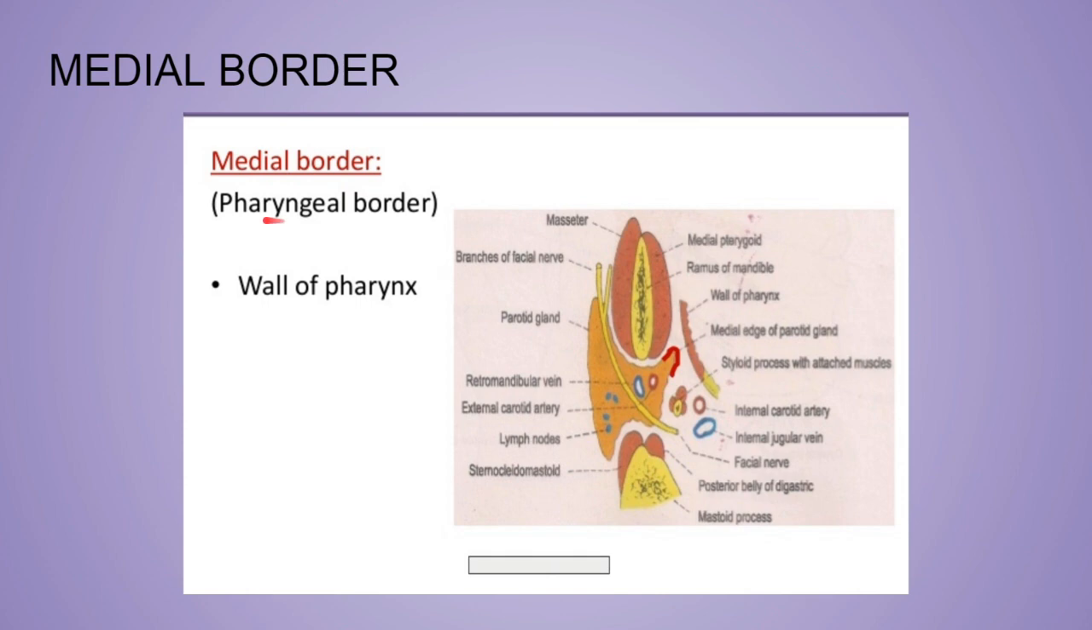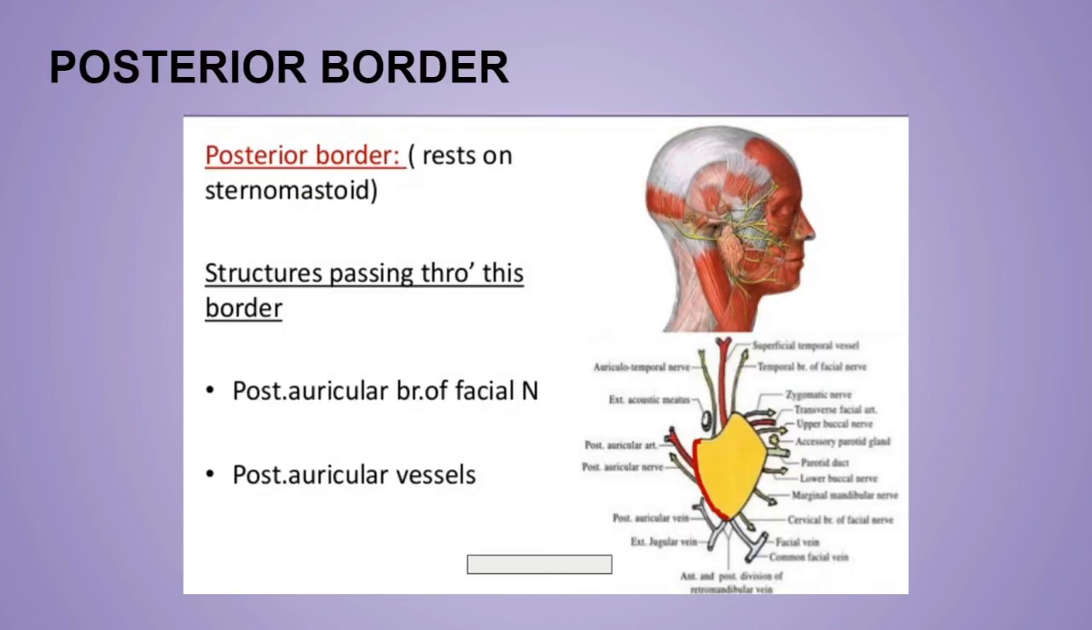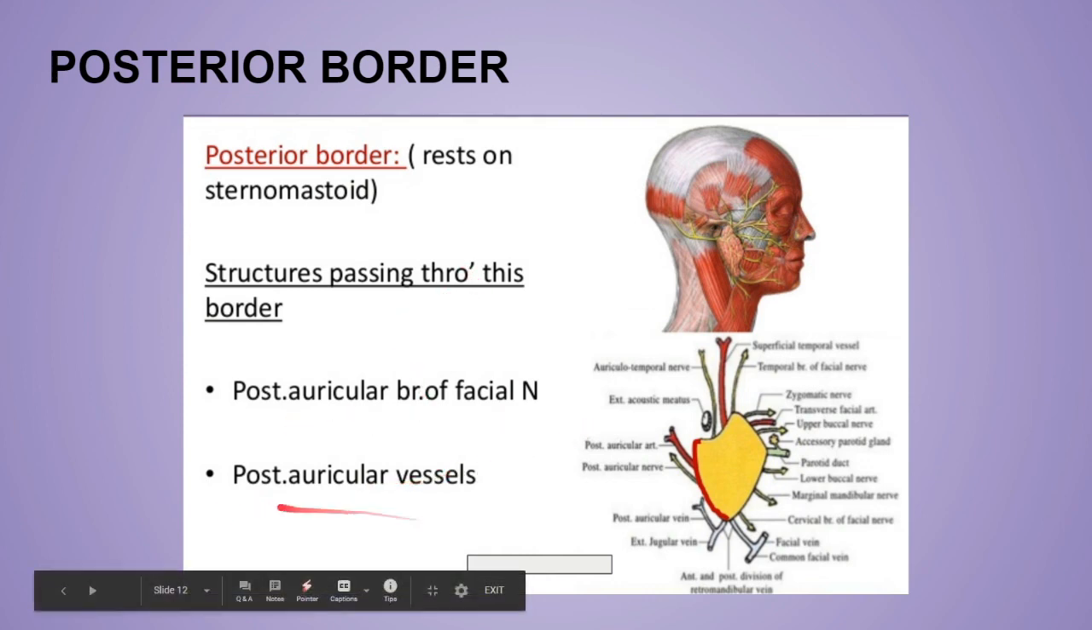Now the medial border, or we can say the pharyngeal border. Why is it known as the pharyngeal border? Because it has only one relation, that is with the wall of the pharynx. And last is the posterior border. Now the posterior border separates the posteromedial surface from the superficial surface. This border overlaps the sternocleidomastoid muscle, and it has some relation with the posterior auricular branch of the facial nerve and the posterior auricular vessels.